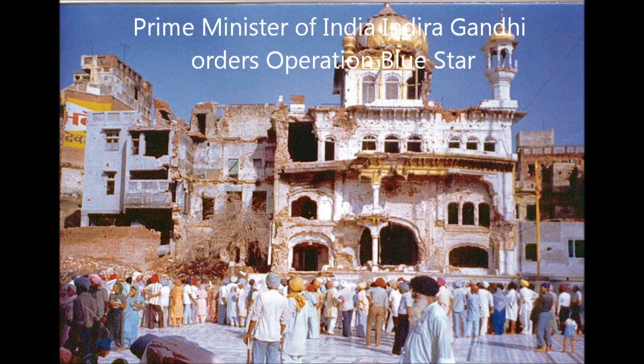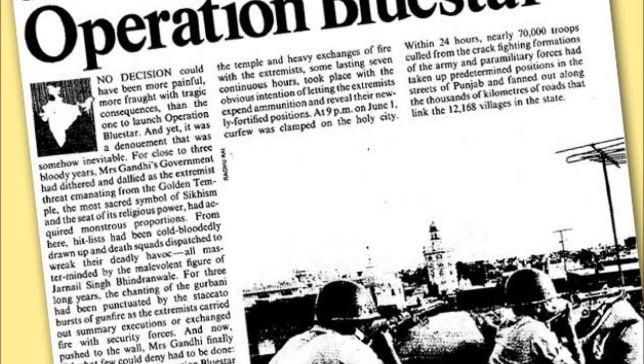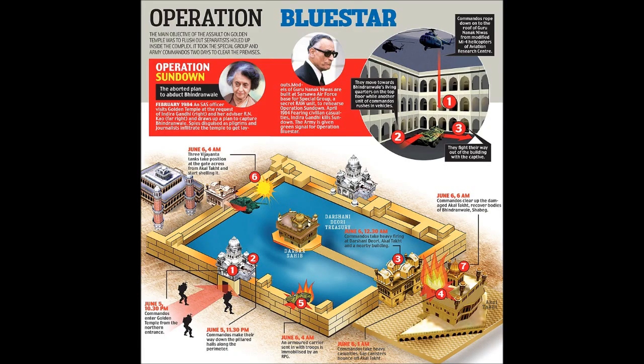1984. Prime Minister of India Indira Gandhi orders Operation Blue Star. Operation Blue Star was an Indian military operation which occurred between 3-8 of June 1984, ordered by Prime Minister Indira Gandhi in order to establish control over the Harmandir Sahib complex in Amritsar, Punjab, and remove Jarnail Singh Bhindranwale and his armed followers from the complex buildings. Bhindranwale had earlier taken residence in Harmandir Sahib and made it his headquarters in April 1980.